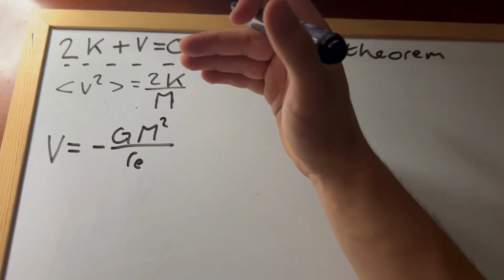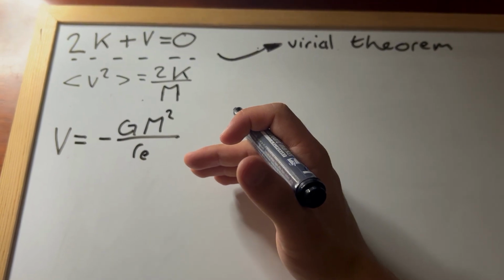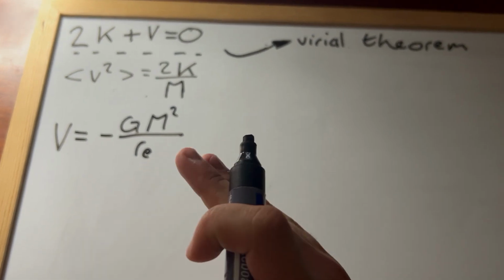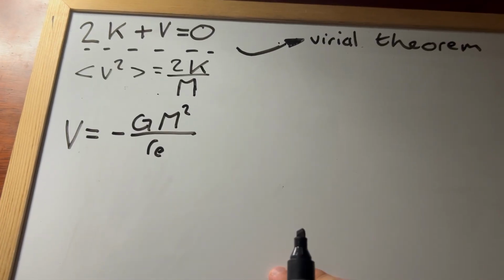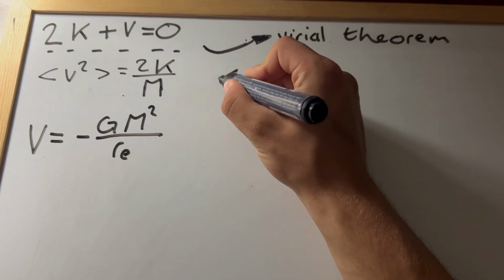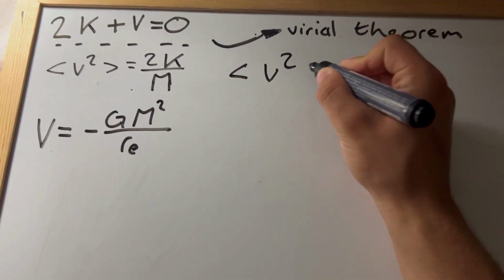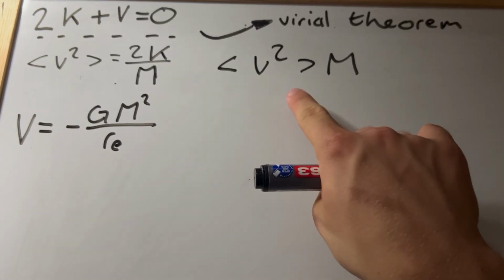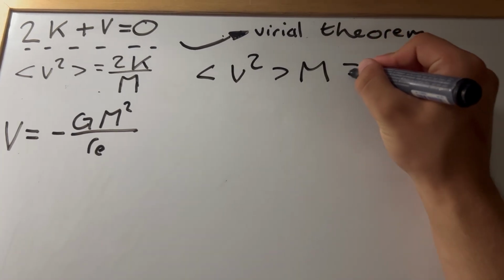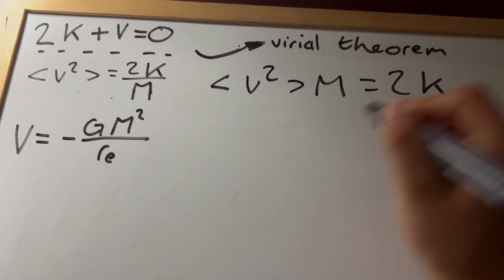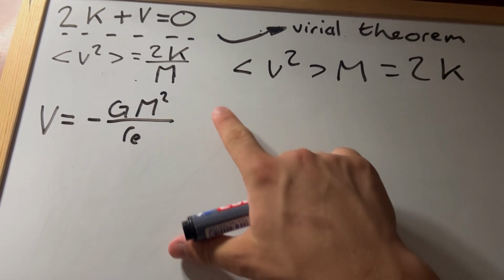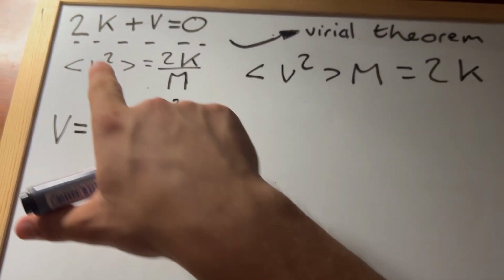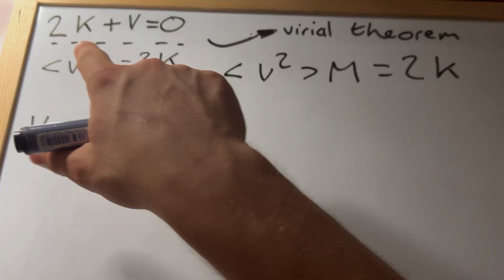We can now use our term for the velocity dispersion and our term for the total potential energy to find the velocity dispersion in terms of G, m, and r_e. And the way we do that is first by rearranging our velocity dispersion equation. We get that the velocity dispersion times m equals 2K. And we can see that this velocity dispersion times m is equal to 2K, and this 2K is in our virial theorem. So we'll sub this into our virial theorem.